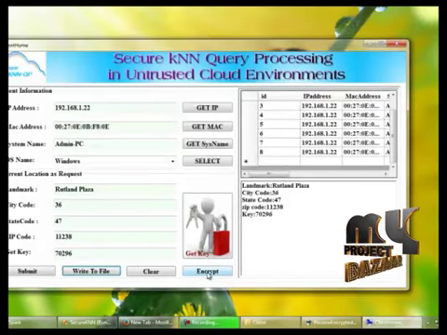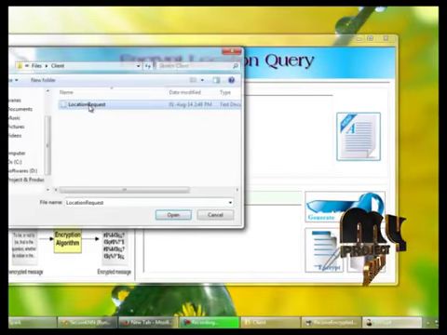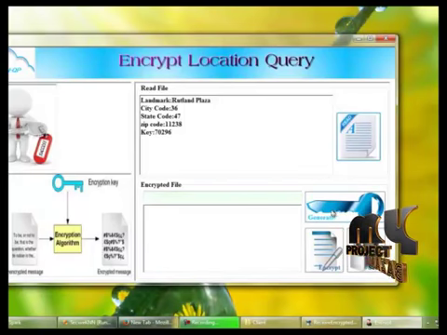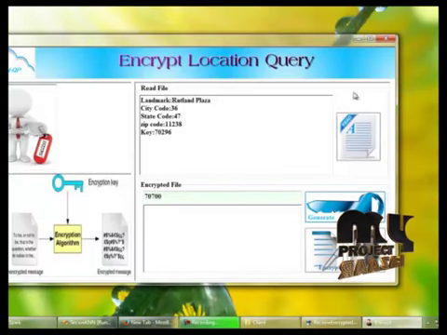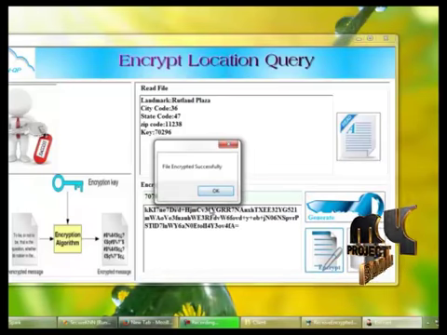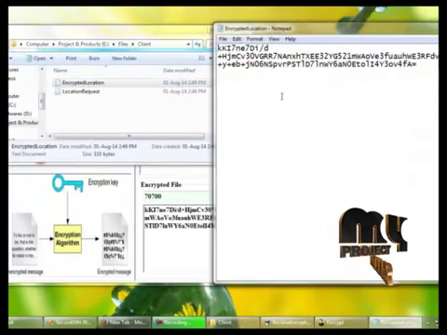And the next process is encryption. For this we have to read the location request file which we already entered. You can view the file details here, and we generate a key for encryption. By clicking the encrypt button, the file will be encrypted. File encrypted and written successfully to a file, and we can also view the file in the encrypted location file.